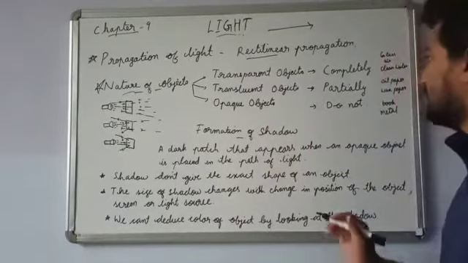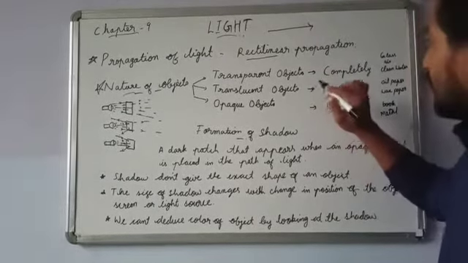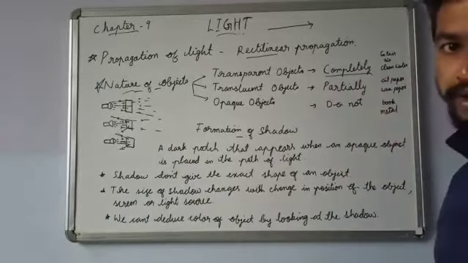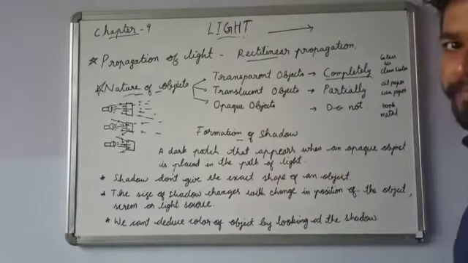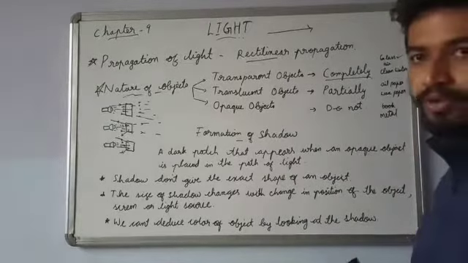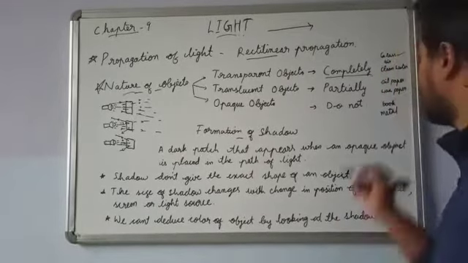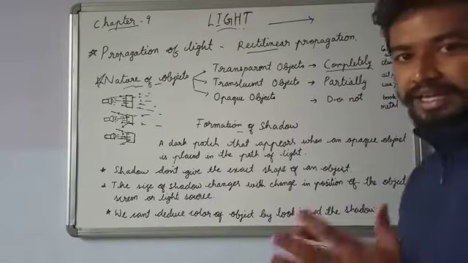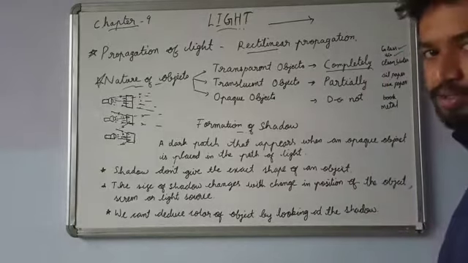Let's look at the definitions. Transparent objects. These are the objects that let the light pass completely. You can easily think of examples such as glass. You can see through the glass, right? So glass completely lets the light pass through it. Air. We can see things through air, right? Clean water, clean and clear water. So these things let the light pass through them.